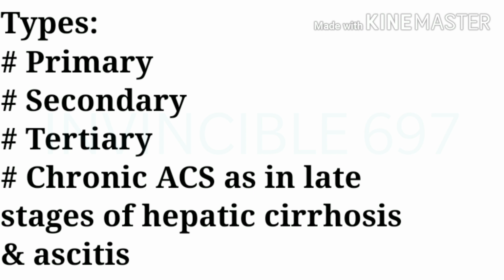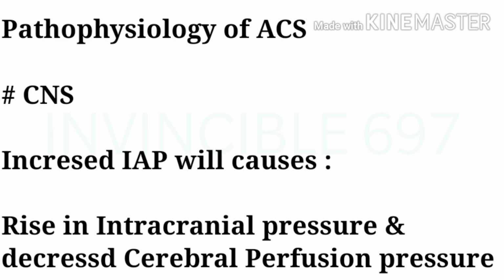Now about the types, which can be primary, secondary, tertiary, and chronic, as in cases of hepatic cirrhosis and ascites. Now we will be discussing the pathophysiology of abdominal compartment syndrome, how it affects every system of the body. Starting with the CNS, it increases intracranial pressure and thus decreases cerebral perfusion pressure.